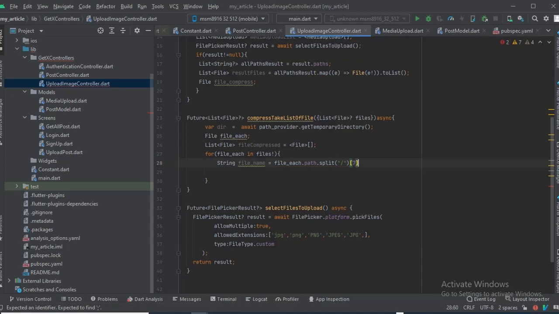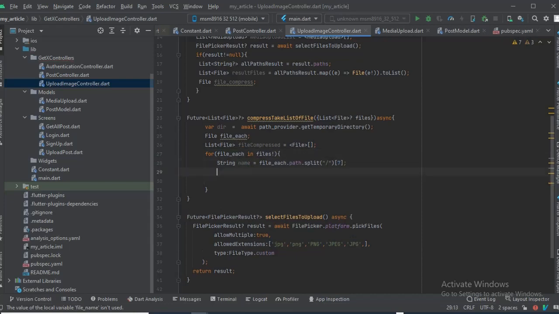Then we're gonna get the last, which is obviously the name of the file. We're gonna get the name of the file. So now we get the name of the file. Let's just remove this now. This is the name of the file. Yeah. So now what we want to do, we want to create a new directory, right?